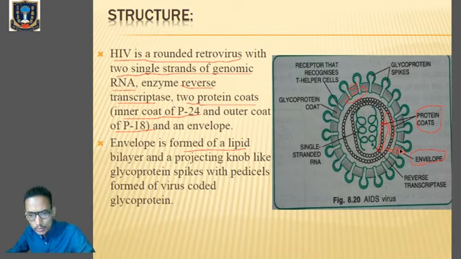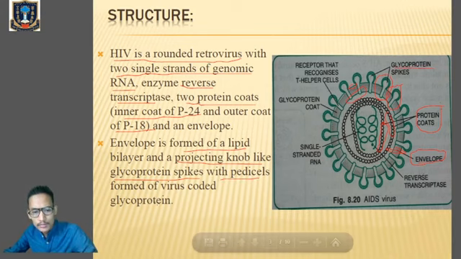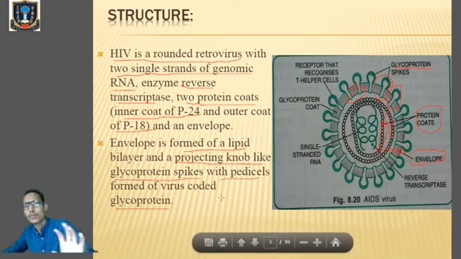Then we have the projecting structures, which are composed of glycoprotein spikes. We are talking about these spikes. These spikes are composed of glycoprotein.